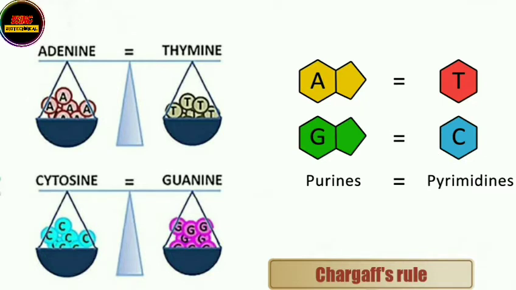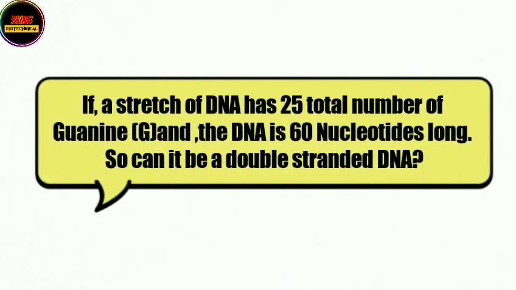So now let us solve few questions by applying Chargaff's rule. So the first question is, if a stretch of DNA has 25 number of guanine and the DNA is 60 nucleotides long, so is it possible in case of a double-stranded DNA?